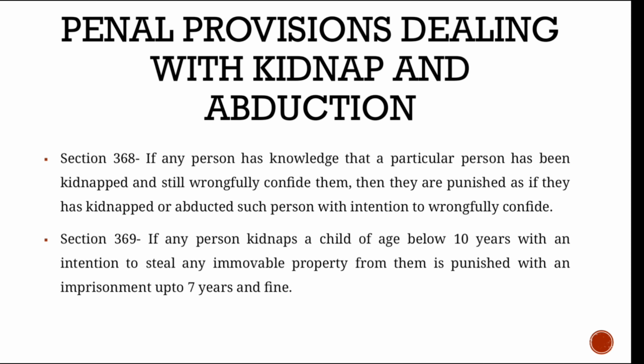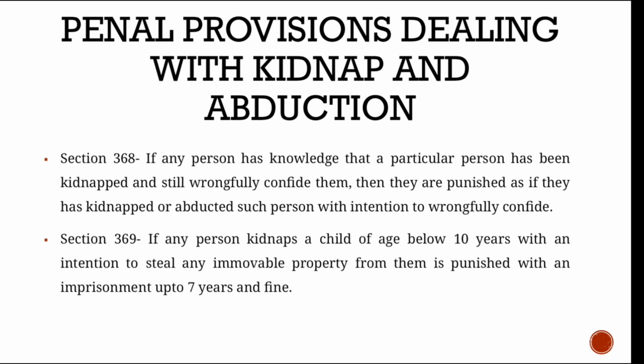So section 368 says that if any person has knowledge that a particular person has been kidnapped and still chooses to wrongfully confine them, then they are punished as if they have kidnapped or abducted such person with intention to wrongfully confine. So this is a presumption.